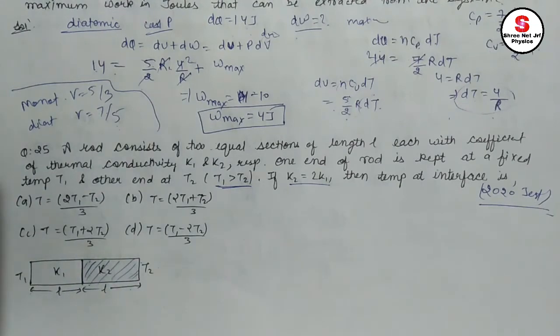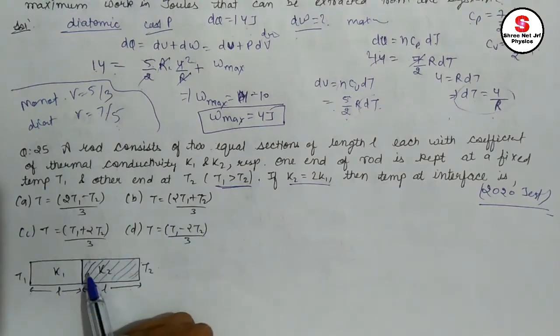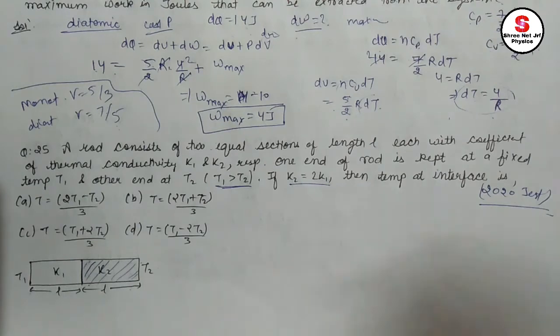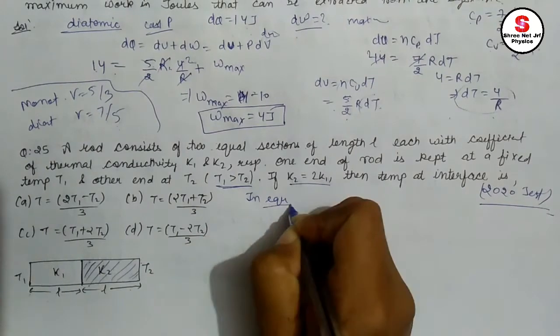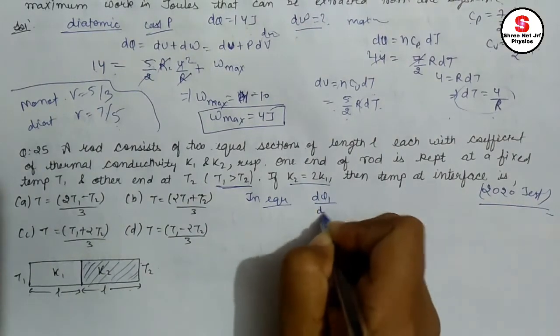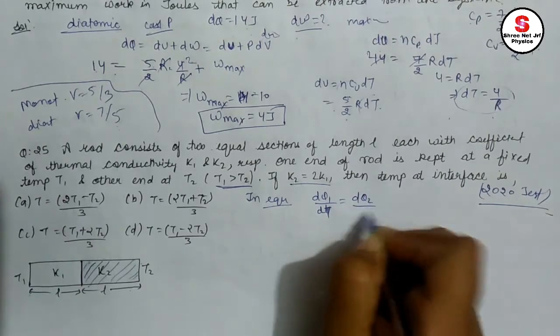See, we know T1 is greater than T2. That means heat will obviously flow from higher temperature to lower temperature, right? In equilibrium, d theta 1 by dt is equal to d theta 2 by dt.